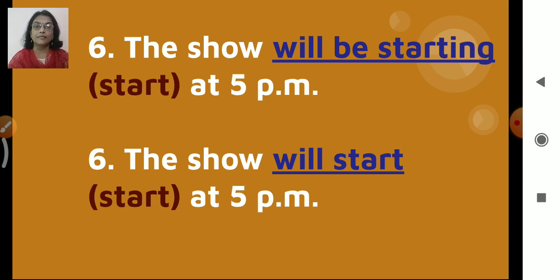Then the sixth one. Again, the sixth one has two answers here. The show will be starting at 5 p.m. Will be means future, starting means ing form we have used here, continuous, right? So it is will be starting. So it is what? Future continuous tense. Now the other answer is the show will start at 5 p.m. It is simple future, will start. So in this way we have two answers for this question, right?